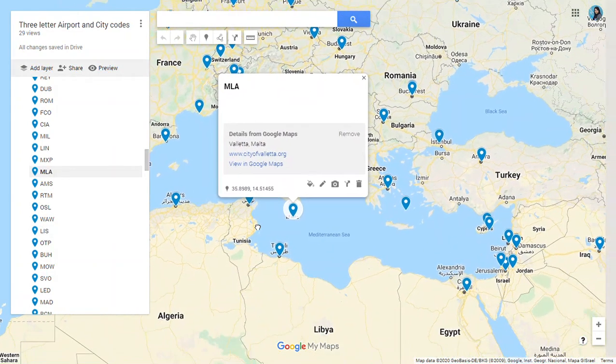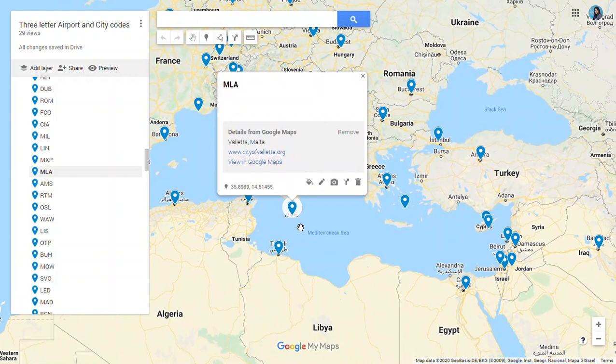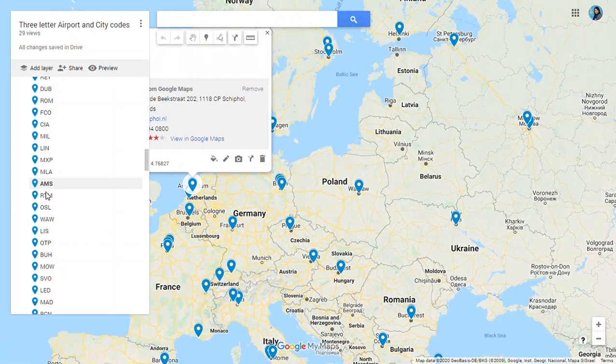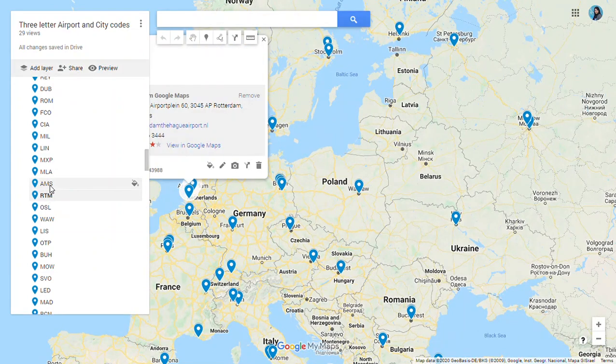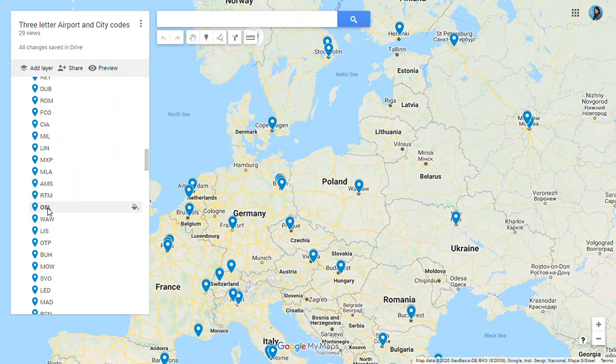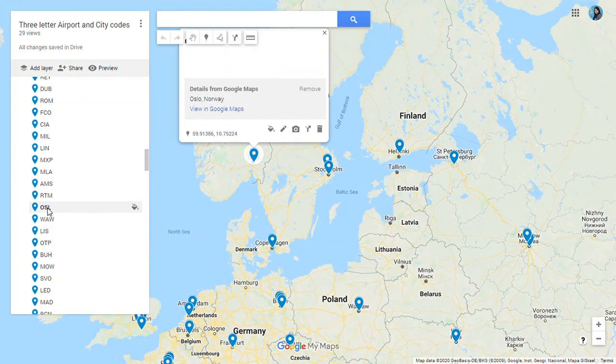Here you can see the location of the Maltese Island, Malta. Here we have Valletta Airport, and code is MLA for Malta. In the Netherlands we have Amsterdam, AMS, and Rotterdam, RTM. Then in Norway, Oslo, OSL for Oslo in Norway.